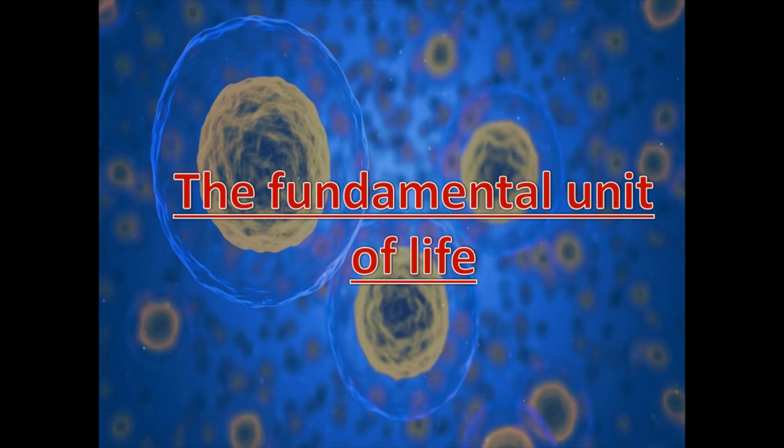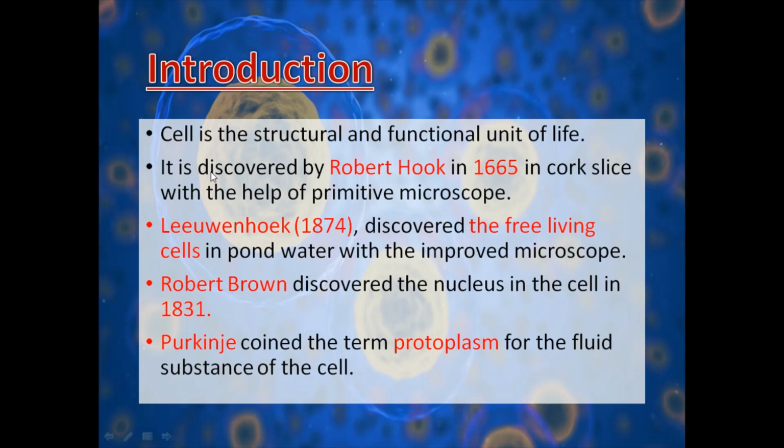Let's discuss some of the discoveries related to the cell. The cell was discovered and named by Robert Hooke in 1665 in cork slices with the help of a primitive microscope. He saw that the cork resembled the structure of a honeycomb consisting of many little compartments. He remarked that it looked similar to the small rooms in which monks lived, thus the cell derived its name. This was the very first time that someone had observed that living things have a separate unit called the cell.